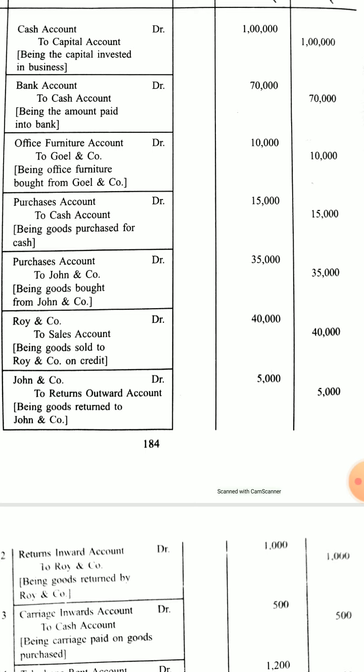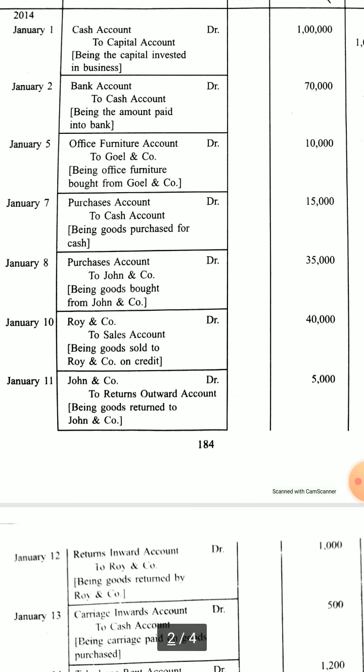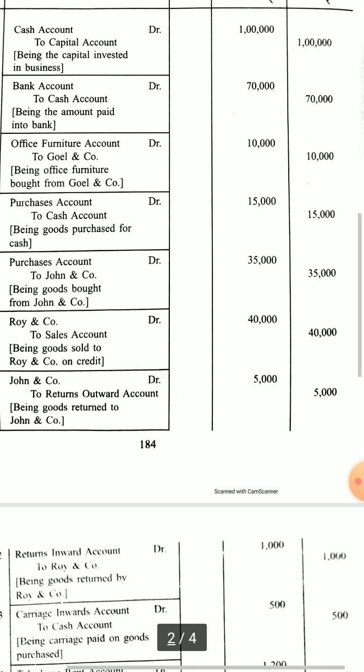So here return outwards is like an income to us. It's not exactly an income, but like an income, because money will come in to the business. Now see the entry made on January 8. On January 8, we had done purchases account debit to John and Company. So John and Company was credited by 35,000 then. So John and Company has a credit balance of 35,000. That means in his account 35,000 is lying.